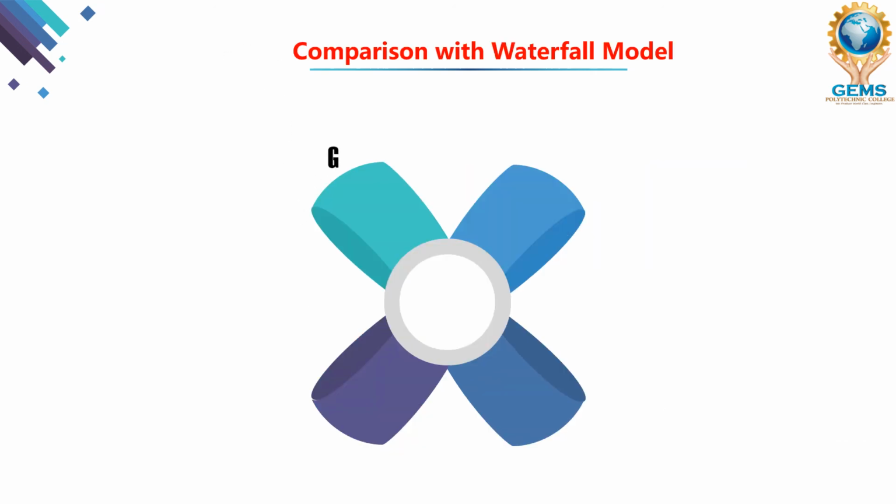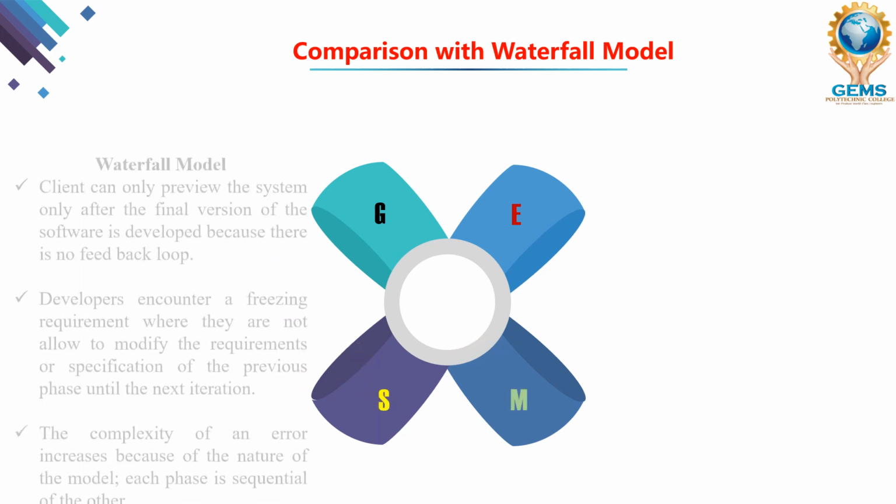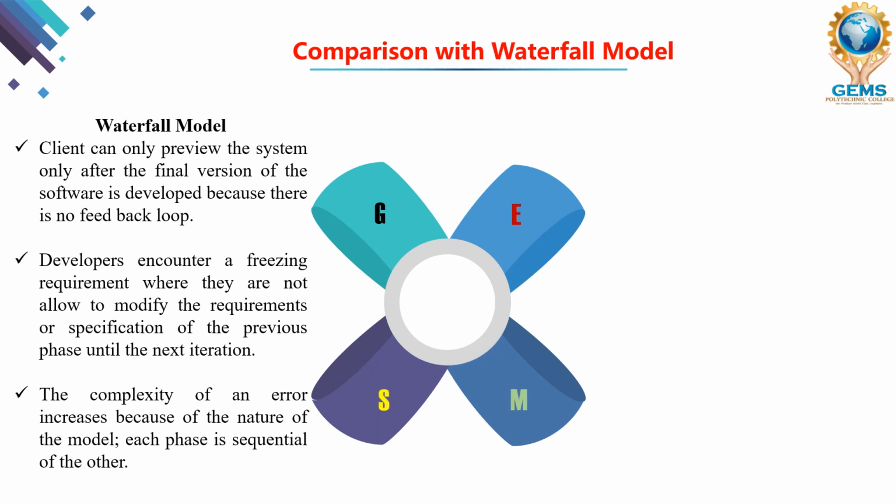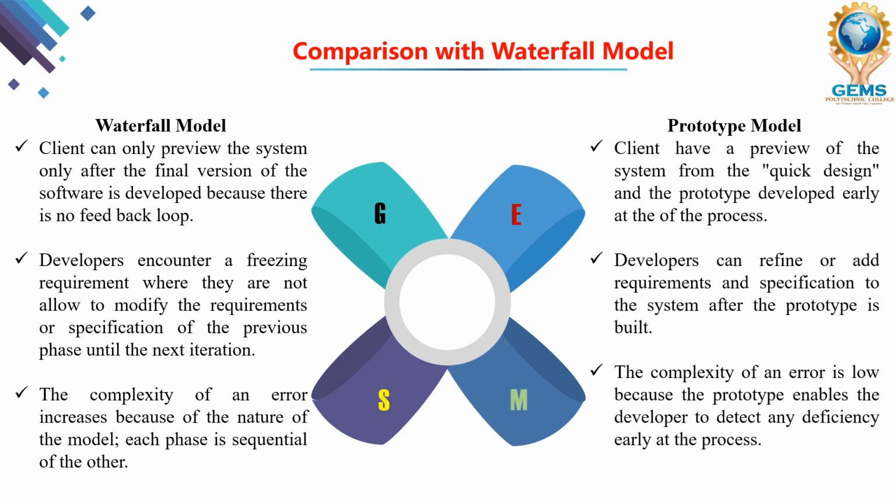Now we have a comparison. We are going to see how the waterfall model and the prototype model differ from one another. In the waterfall model, the client can only view the final project when it is received. But in the prototype model, a quick design or sample prototype can be received by the customer at the beginning itself. In the waterfall model, developers are not allowed to make any changes in the requirements while developing.